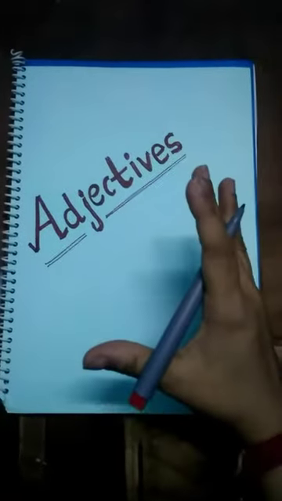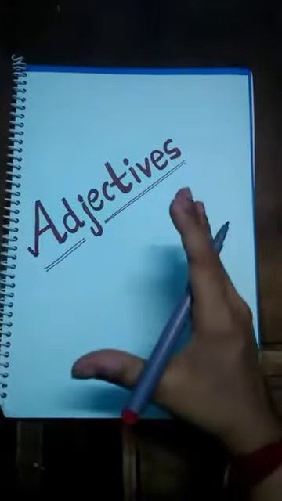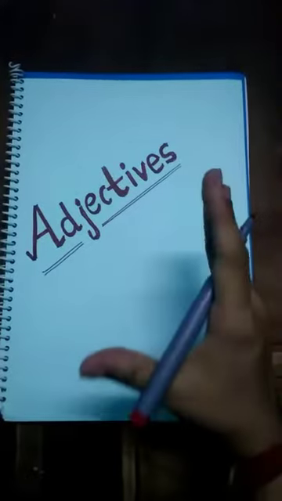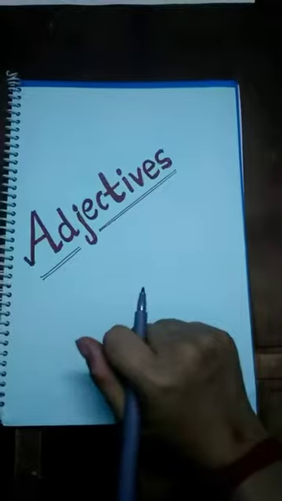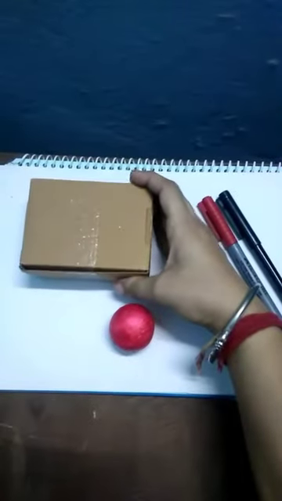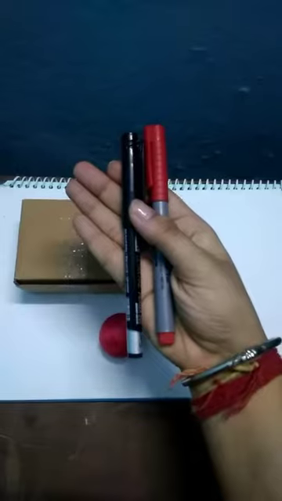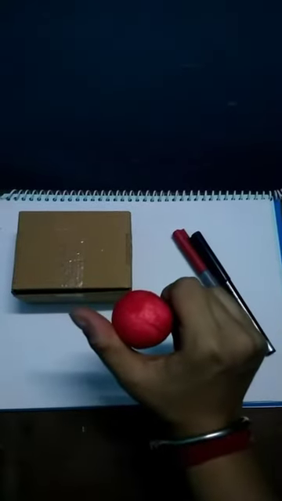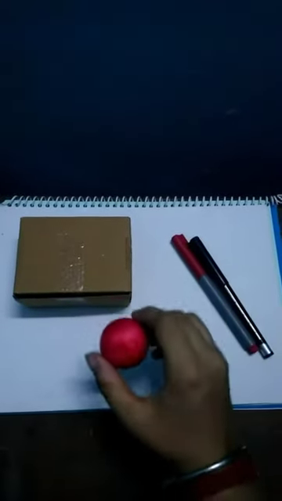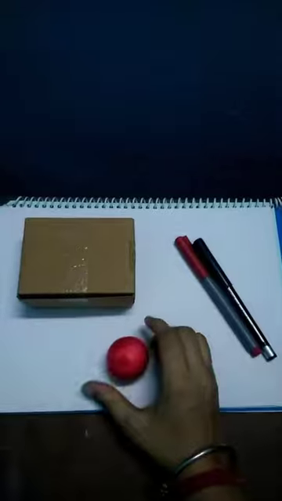Now, before starting the chapter, I will show you some objects and you have to tell me something about them. So, let's start. Now, tell me, students, what is this? Very good. This is a small box. Now tell me, students, what are these? Very good. These are two pens. Now tell me, students, what is this? Very good. This is a red ball.